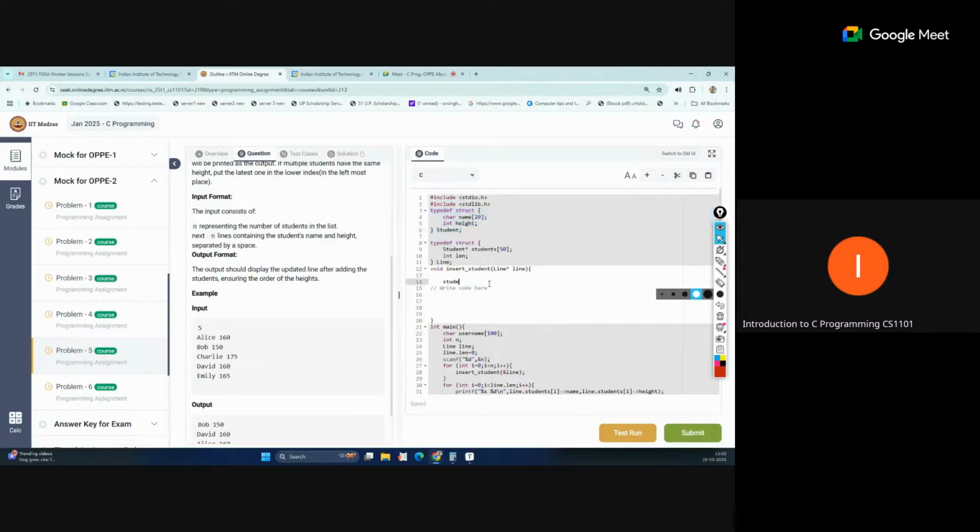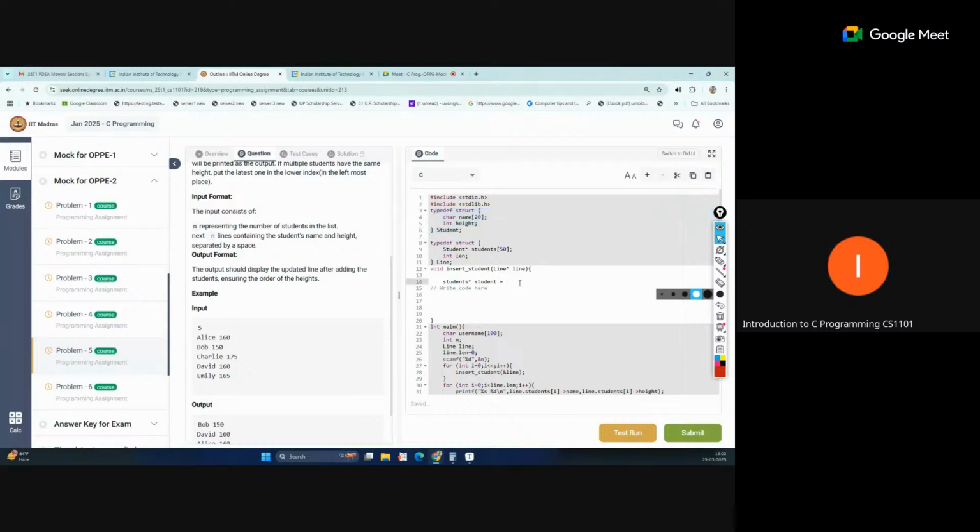So we are creating one student. This is the data type, that is the pointer, and then we will store student information. So we are allocating the memory for one student actually. What is the student size? This is the structure size actually. So we are allocating memory because that memory is not allocated.